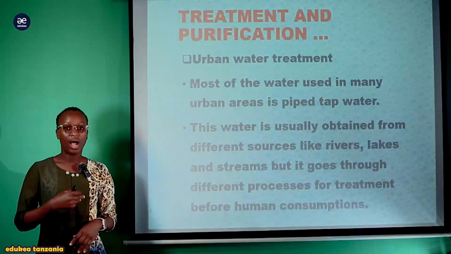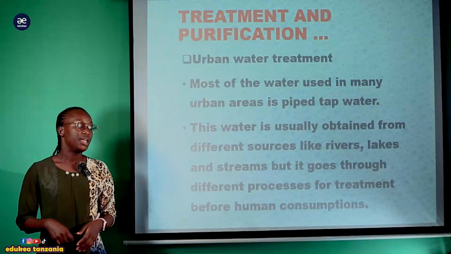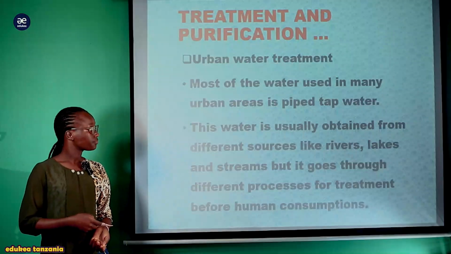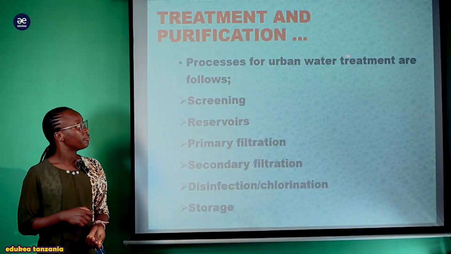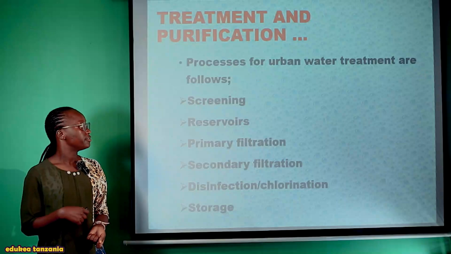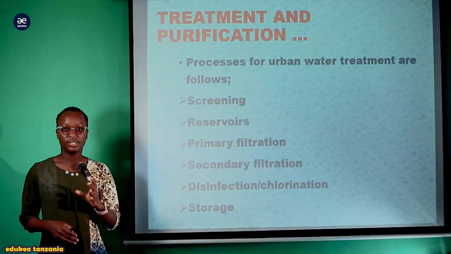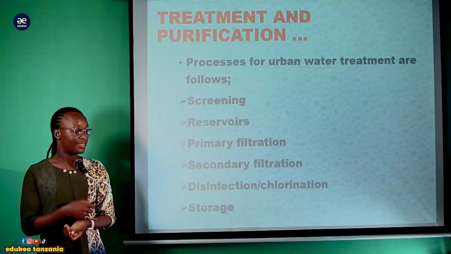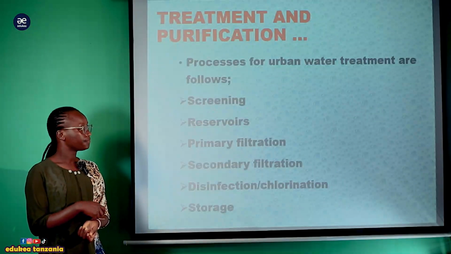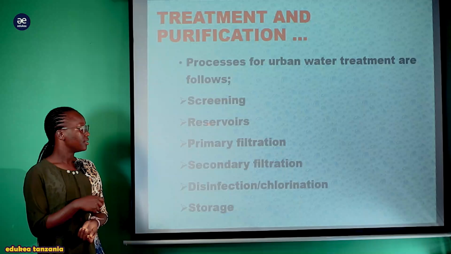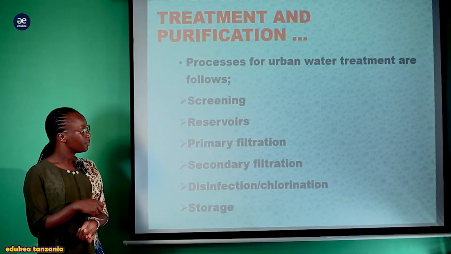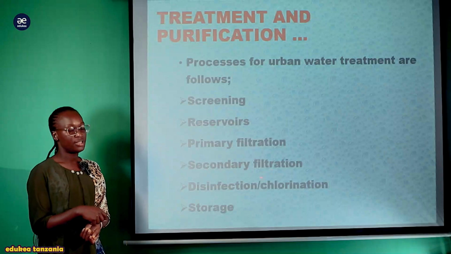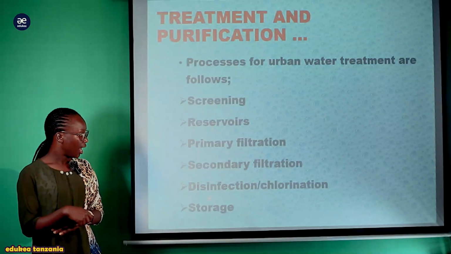The processes of urban water treatment are as follows. Kuna stages au processes, hatua zinazofuatwa ili kuweza kutreat haya maji. The first one is screening. Another is reservoirs. Another is primary filtration. Another one is secondary filtration. And another one is disinfection or chlorination. And the final process is storage. Let us see one after another.